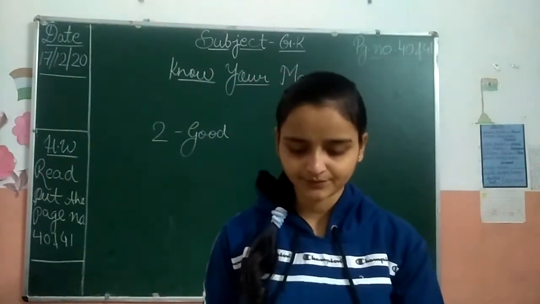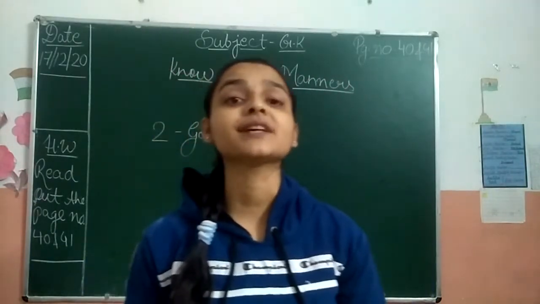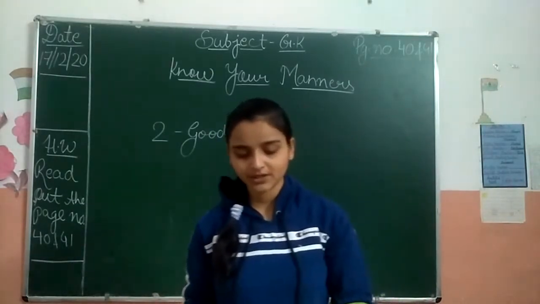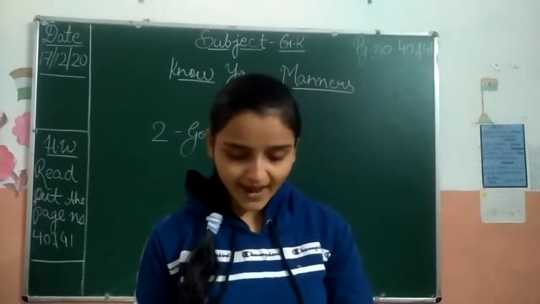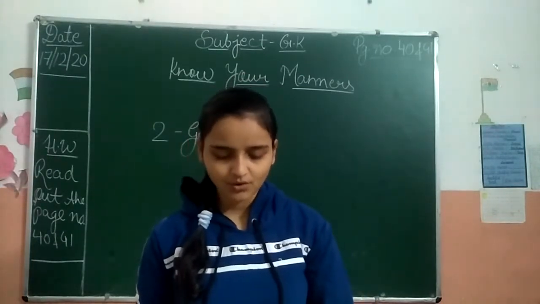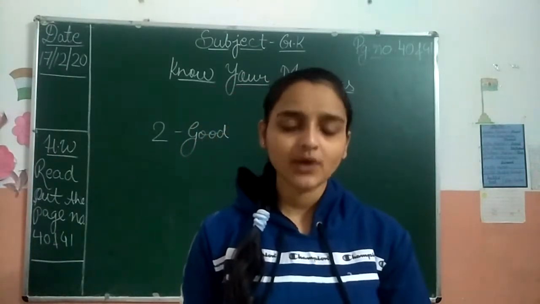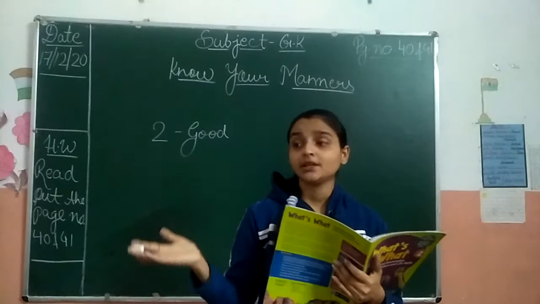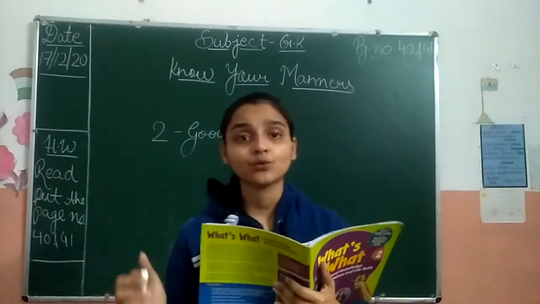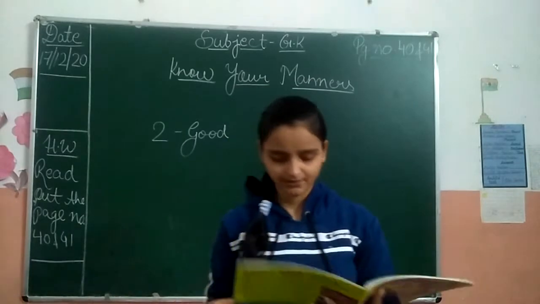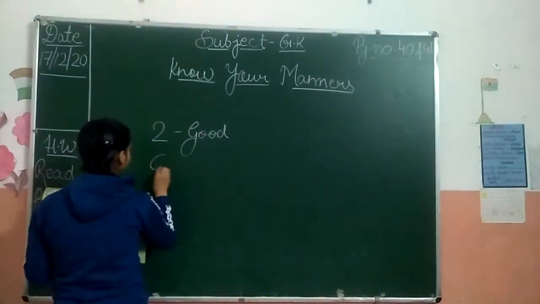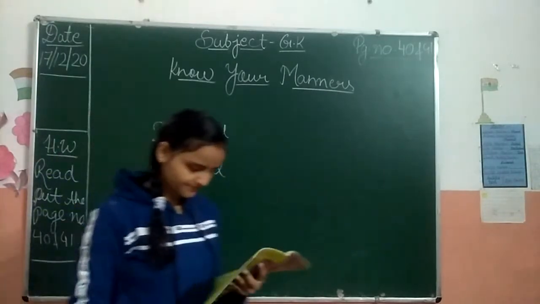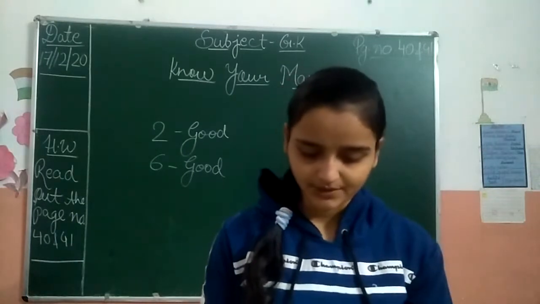Look at the fifth number. What is this? This is a traffic light. Yes or no? This is a traffic light. So what is written on the sixth number? You helped an old man cross the road. You helped an old man to cross the road. You will help an old man cross the road. Is it good manners or bad? Good one. So in sixth number also write down good. It is a good habit.